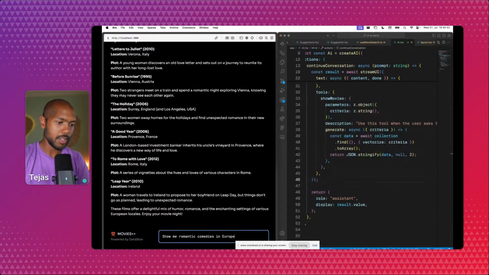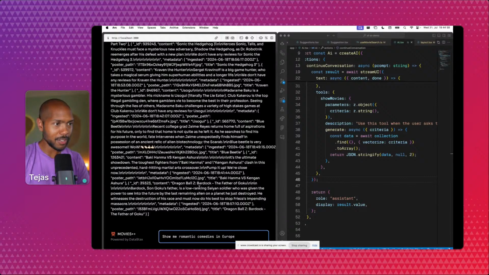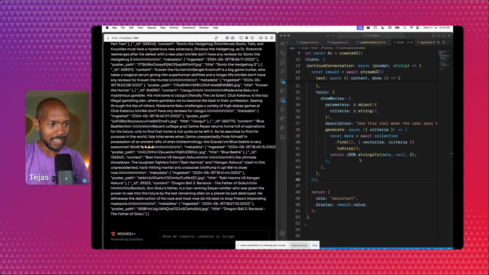So, show me romantic comedies in Europe. Let's hit enter. It's going to maybe query Astra. It's going to fail. Oh my goodness. Okay, so we got a bunch of stuff in JSON from Astra. You can see the ID and all of this. It's kind of nice.